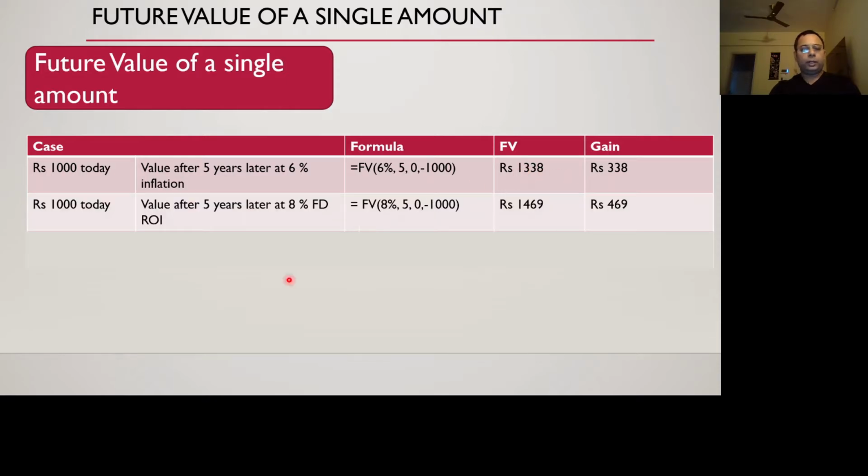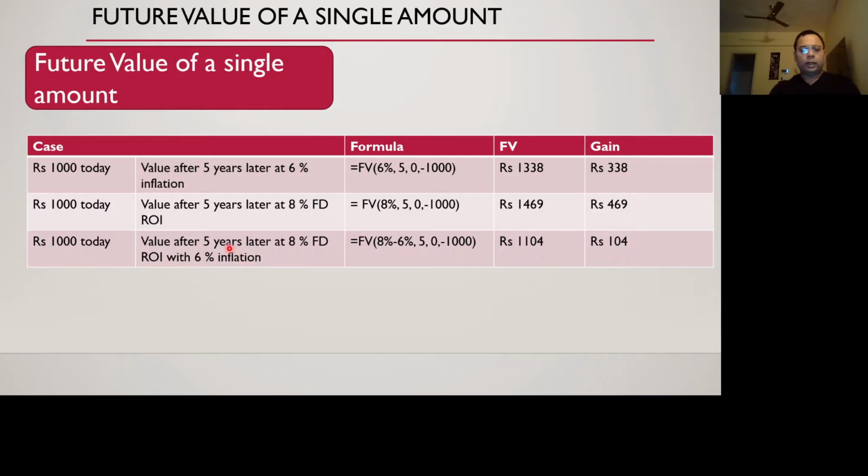Now the other cases. Suppose all things are the same, but I'm considering 8% as the FD rate of interest. So we put 6% to 8%, and then the value becomes 1469. Then, what if the FD interest rate is 8% and the inflation is 6%? Basically, 8 minus 6%, 2%, is your net interest that you will be getting. So that becomes 1104, and the gain is only 104 rupees here.